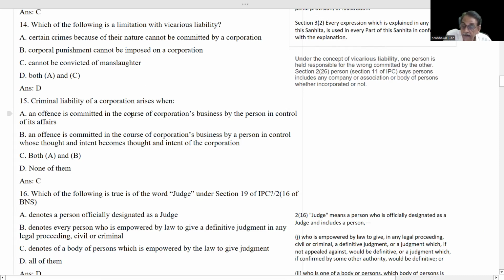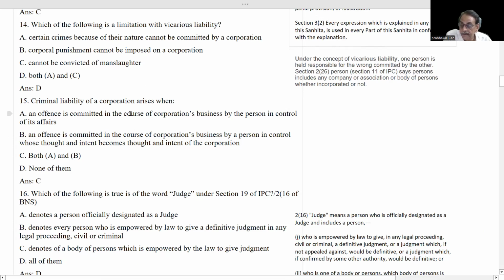An offense is committed in the course of corporation's business by the person in control of its affairs. Criminal liability arises. Similarly, here thought and intent, by a person in control of that corporation. It is mens rea. Here mens rea is the thought and intent of the person who is holding the control of that company, corporation.